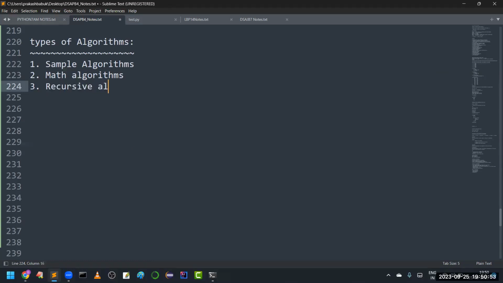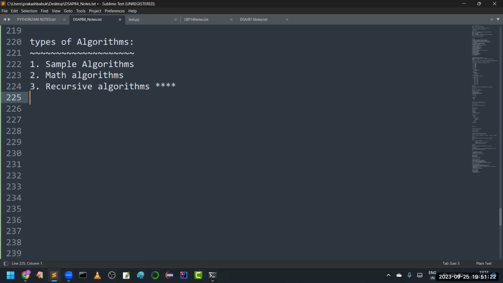Then recursive algorithms are also there. Very important. More concentration is required for this recursion part, sir, because 70 to 80% of data structures problems can be solved by using these recursive algorithms only. Sir, what is recursion? How can we develop recursion based applications? We will see later.